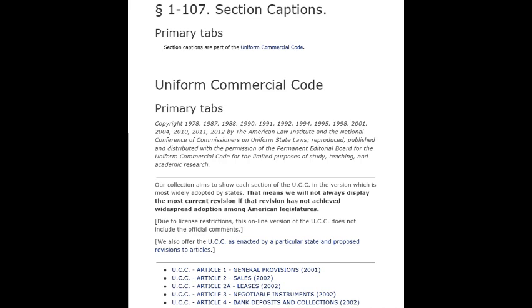Section 1-107. Section Captions. Section Captions are part of the Uniform Commercial Code.